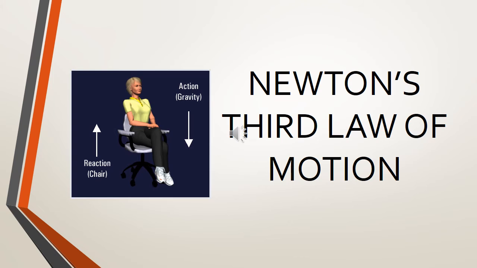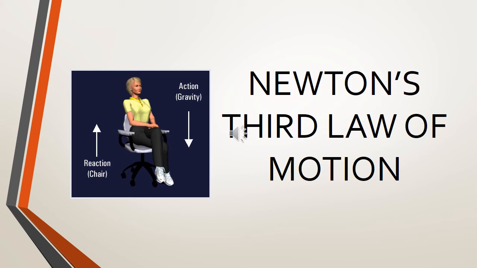And the third law. According to Newton, whenever objects A and B interact with each other, they exert forces upon each other. When you sit in your chair, your body exerts a downward force on the chair, and the chair exerts an upward force on your body. There are two forces resulting from this interaction, a force on the chair and a force on your body. These two forces are called action and reaction forces and are the subject of Newton's third law of motion.